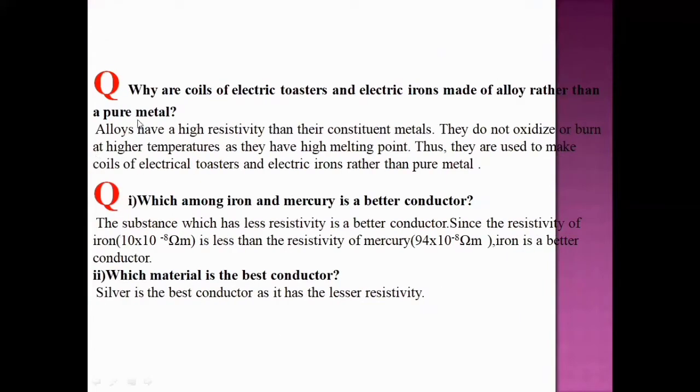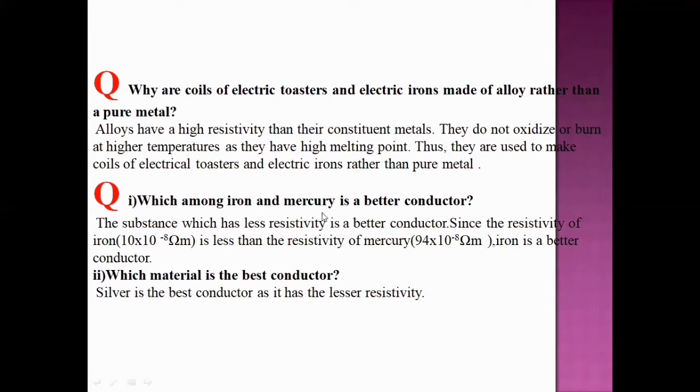Next, look at one more. Why are coils of electrical toasters and electric irons made of alloy rather than a pure metal? Alloys have high resistivity than their constituent metals. They do not oxidize or burn at a higher temperature as they have high melting point. Thus, they are used to make coils of electrical toasters and electric irons rather than pure metal.